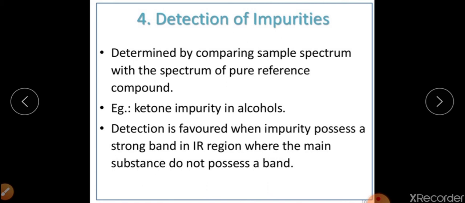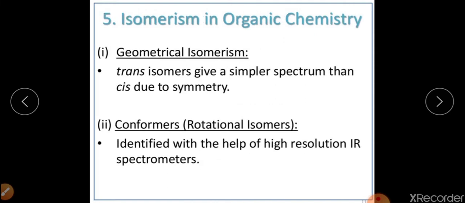If there is a difference, on the basis of that difference we can identify that the sample is having a certain type of impurity. For example, it is written here: ketone impurity in case of alcohols. So on the basis of IR spectroscopy, we can easily detect impurities in organic compounds.